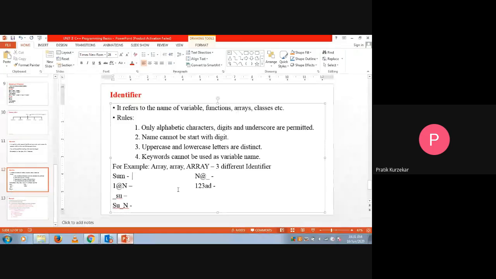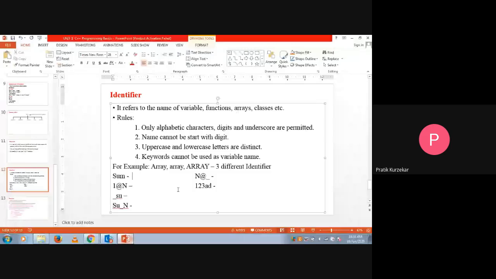Here are some examples of identifier and not identifier. The first name is sum.